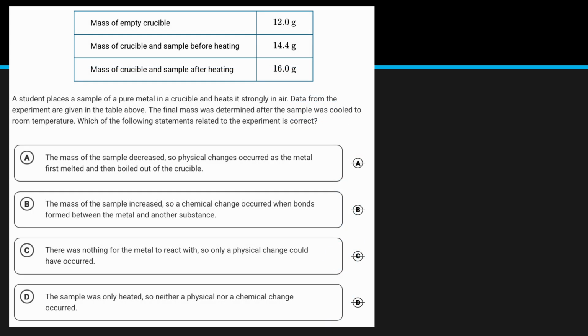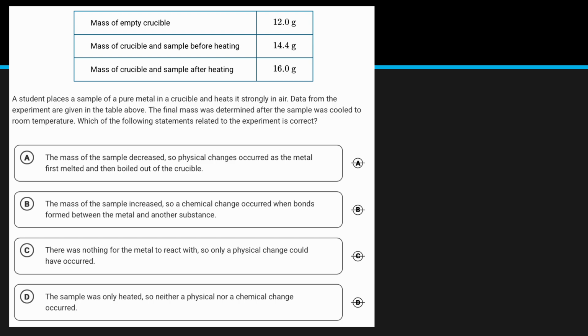So this practice problem says a student places a sample of pure metal in a crucible and heats it strongly in air. Data from the experiment are given in the table above. The final mass was determined after the sample was cooled to room temperature. Which of the following statements related to the experiment is correct? So first, let's look at our data provided.